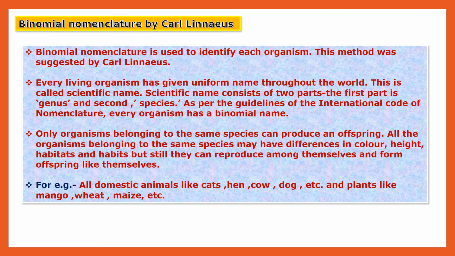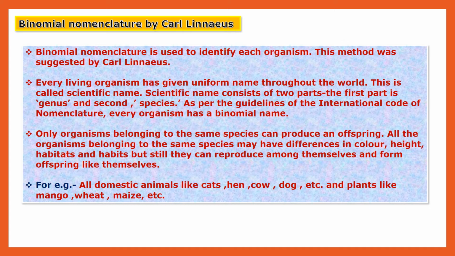As per the guidelines of the International Code of Nomenclature, every organism has a binomial name. In binomial nomenclature, there are two parts: the first part is genus and the second part is species. This is the scientific nomenclature, meaning we give a scientific name to all living organisms. That is called binomial nomenclature.